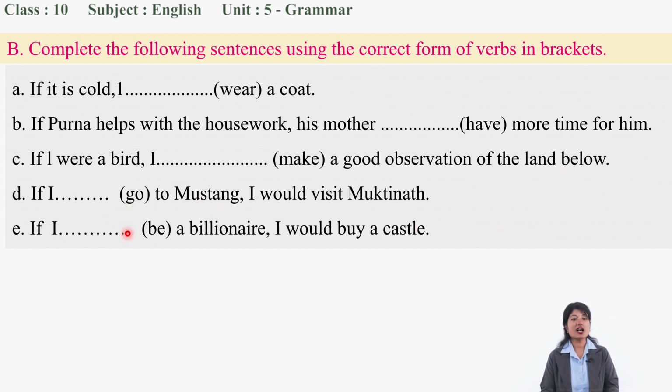And E, if I did not be a billionaire, I would buy a castle. Okay, so the verbs are here: wear, have, make, go, and be. Now let's put these verbs in the correct form. So how would it be? It would give a meaningful sentence.